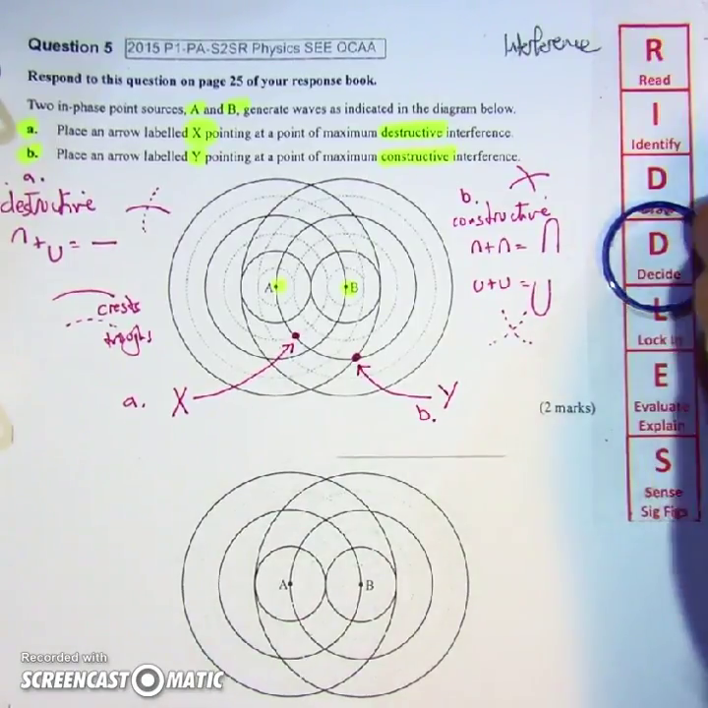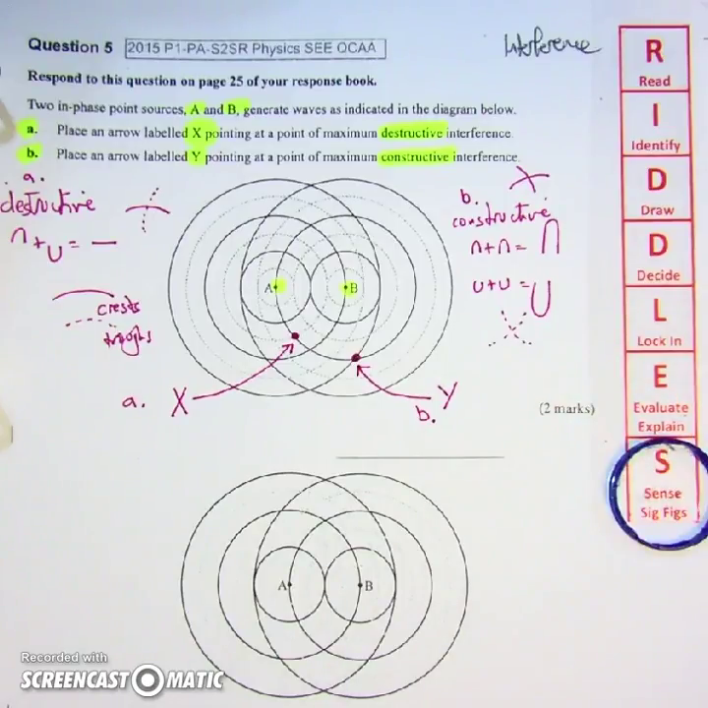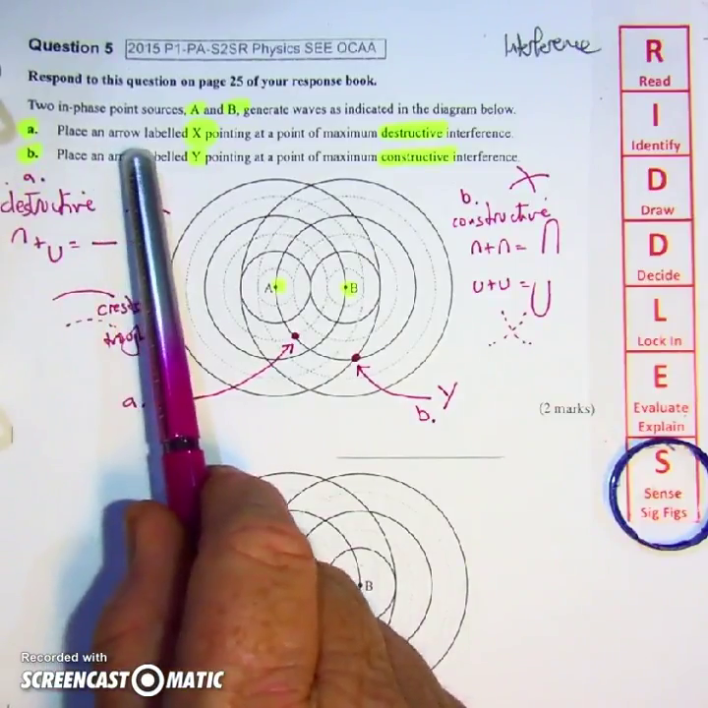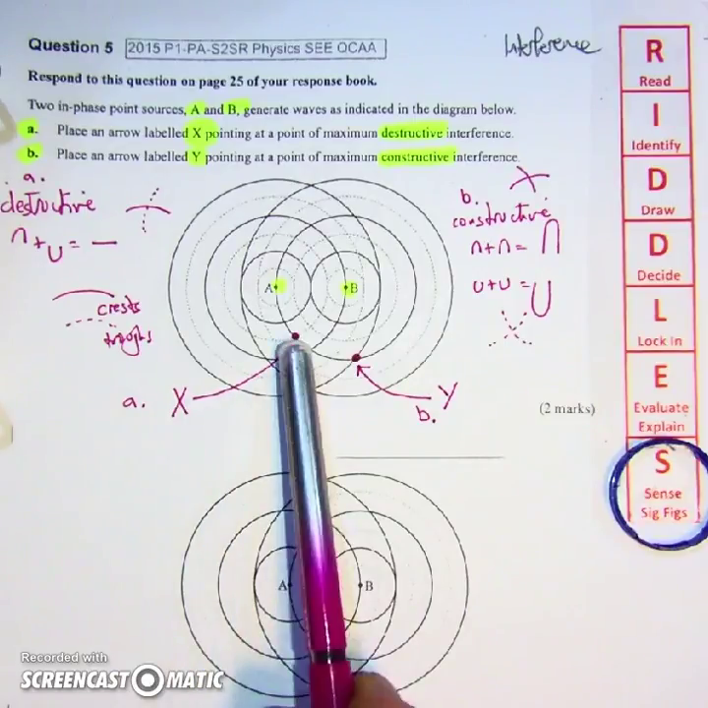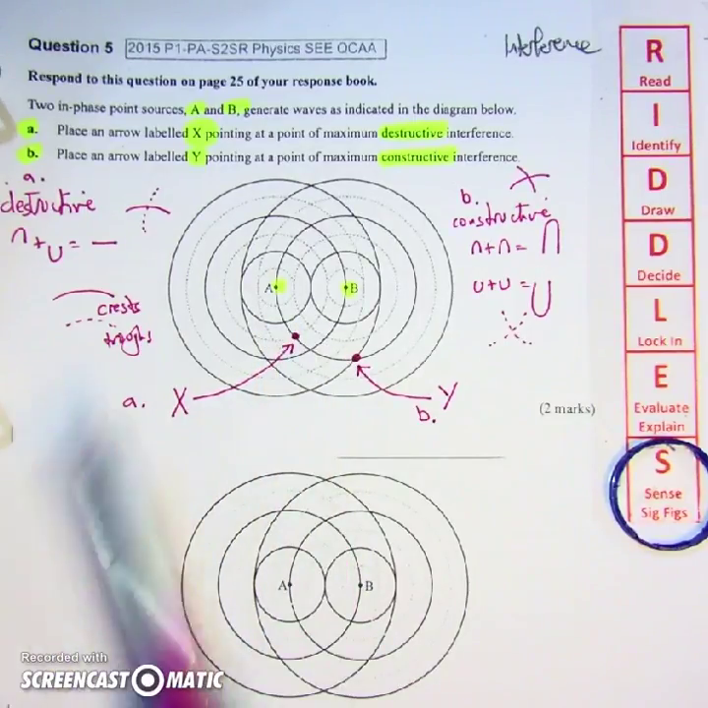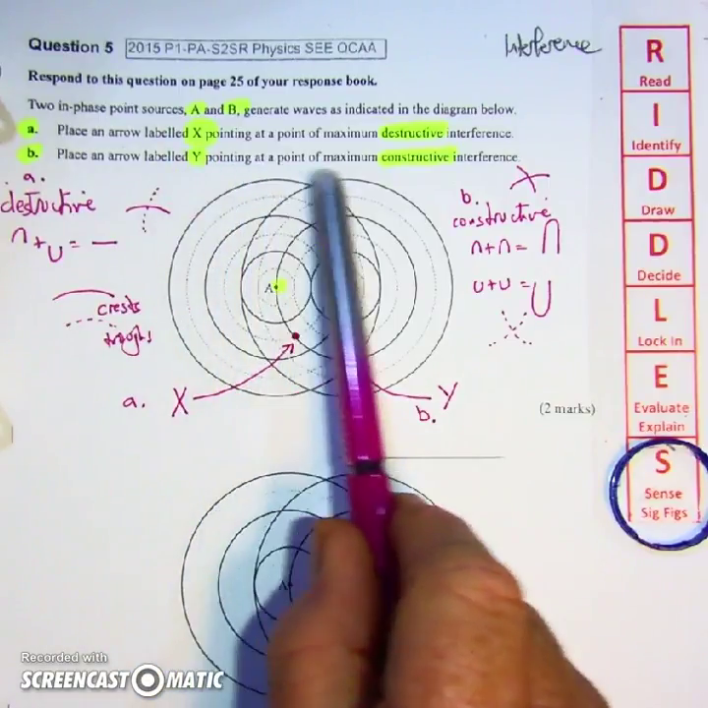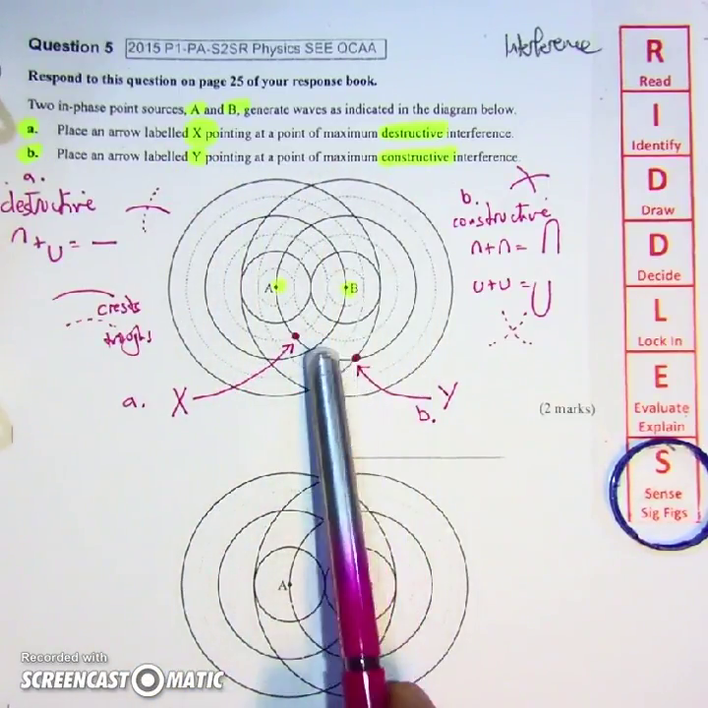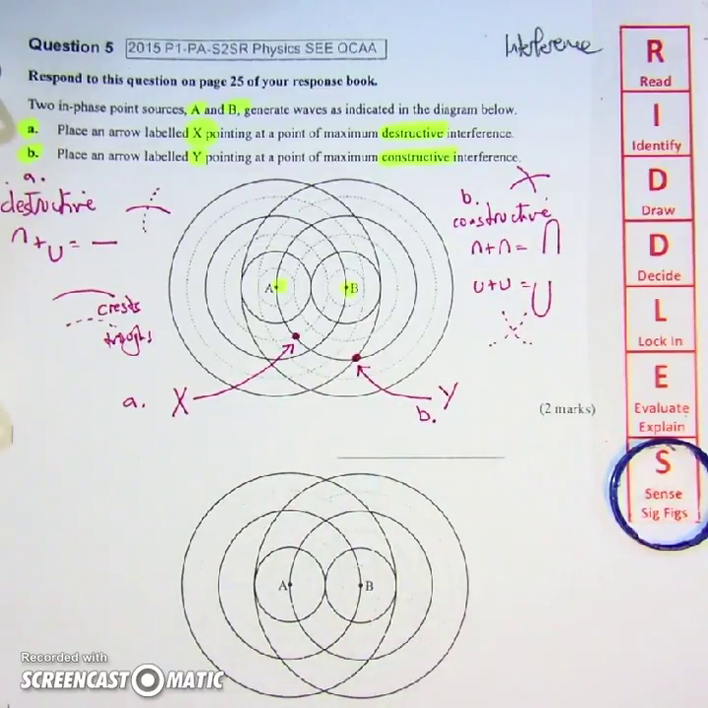Let's have a look here at the end. Does my answer make sense? Quickly going back over it: place an arrow labelled X for destructive. X is destructive, yes, I've got a crest and a trough. Place an arrow, label it Y, pointing to a point of maximum constructive. Yes, I've got two crests there, that will be constructive. So I'm comfortable that I'll get the 2 marks for this particular question.